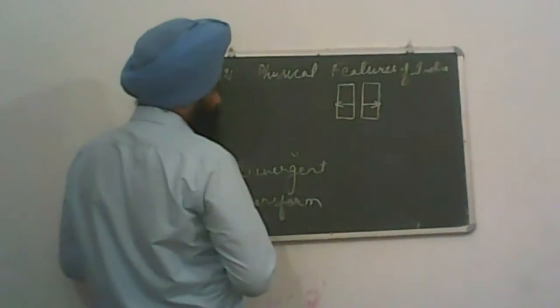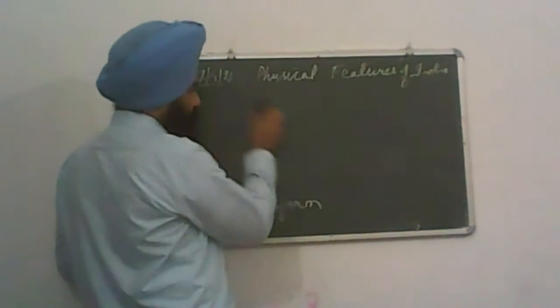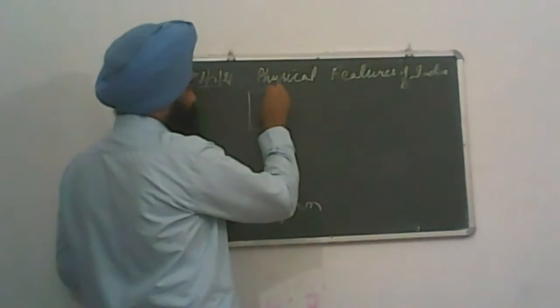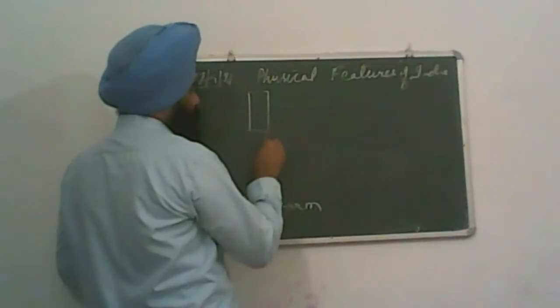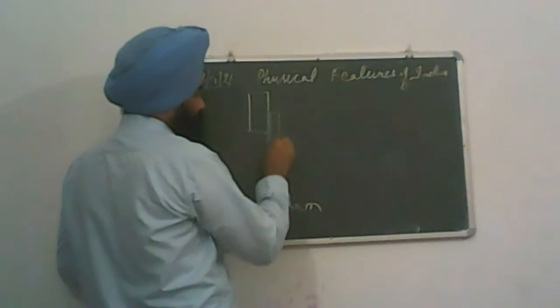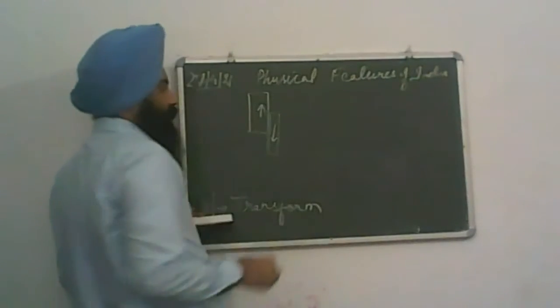And the third one, transform movement. Two tectonic plates are there, and another one is there, with a little bit of gap. One goes downward, the second one upward.